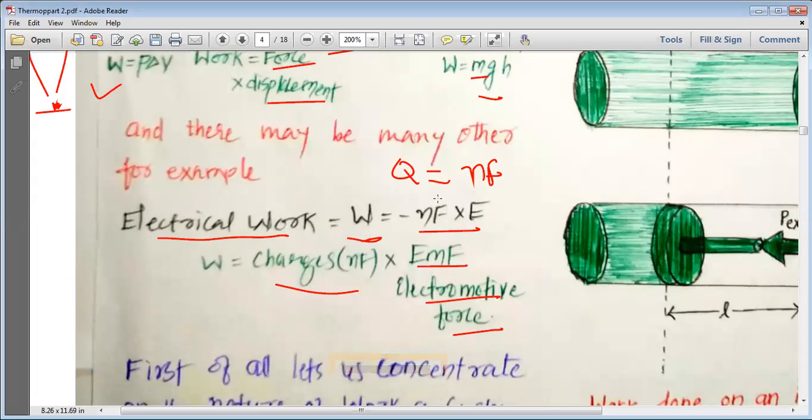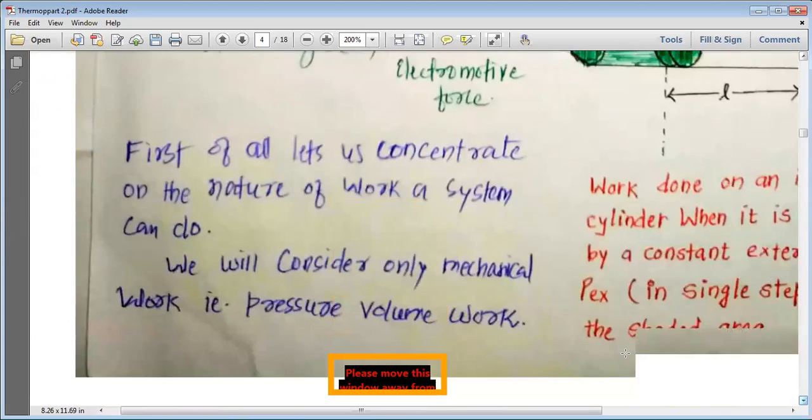Here F is known as the Faraday constant, which is equal to 96500 or 96482 coulomb. This is how we understand, my dear students. So these are the various types of work that we can do.